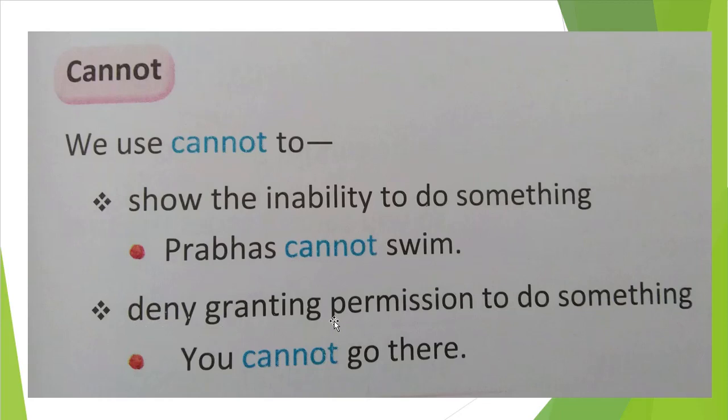Then denying permission. When we ask for permission or when we get permission, that time we will use can. But when someone is not giving you permission, that means denying or refusing permission to do something, that time also you will use cannot. You cannot go there, you cannot go for play.